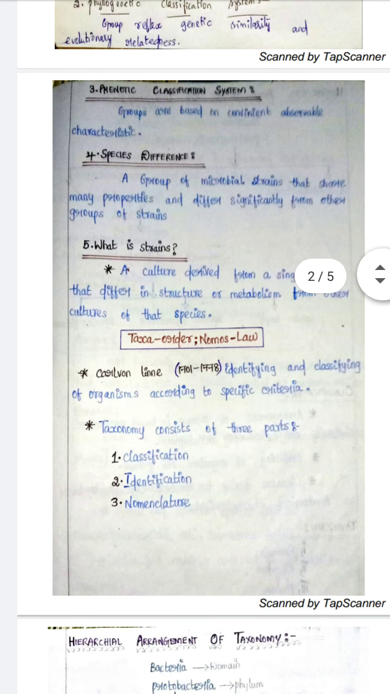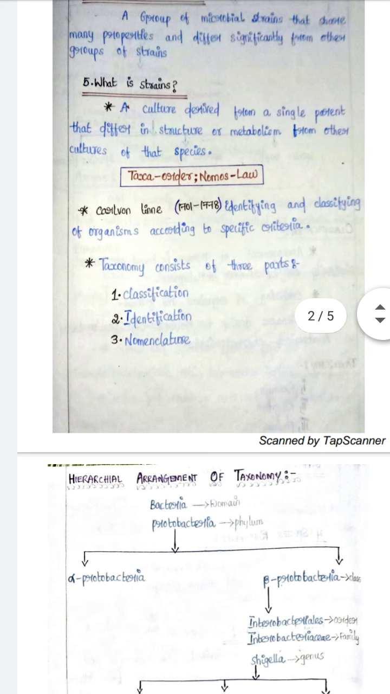So what is taxa? Taxis means order, and nomos means law, that is, rules. As I told, Carl Linnaeus identified and classified organisms according to specific criteria. So taxonomy consists of three parts: classification, identification, and nomenclature.